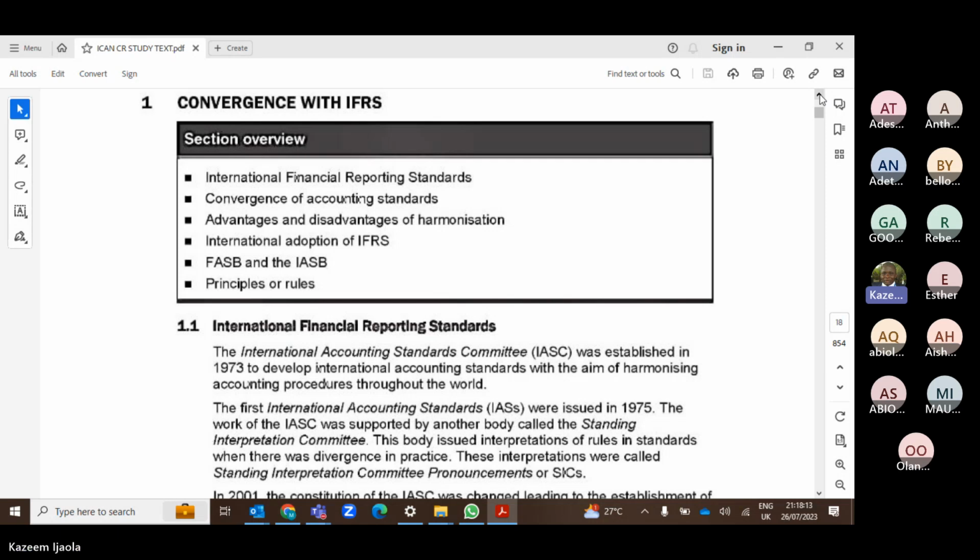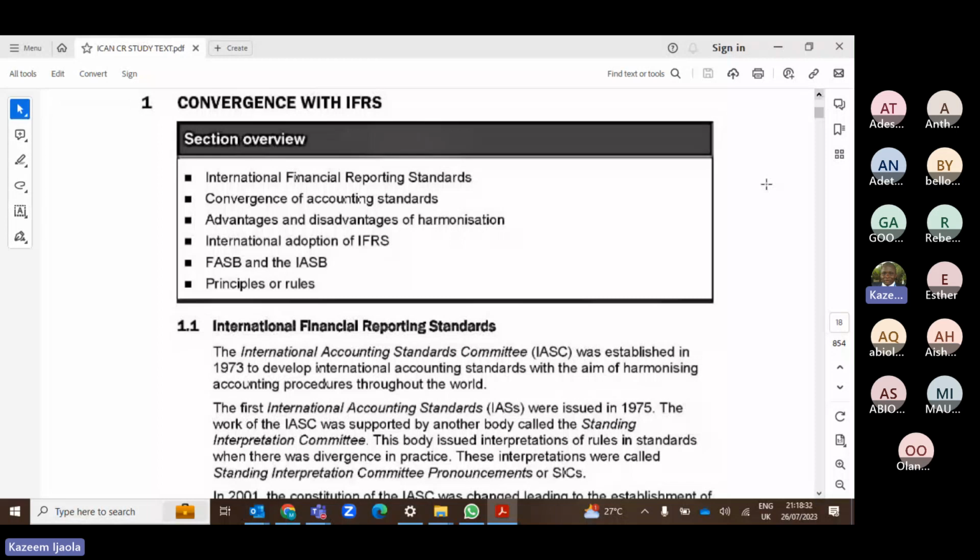For example, those that operate in banks follow BOFIA, that is the Banks and Other Financial Institutions Act, right? Those that operate in the insurance sector follow the NICOM Act, that is the Nigeria Insurance Commission. So those are some of the third sources.